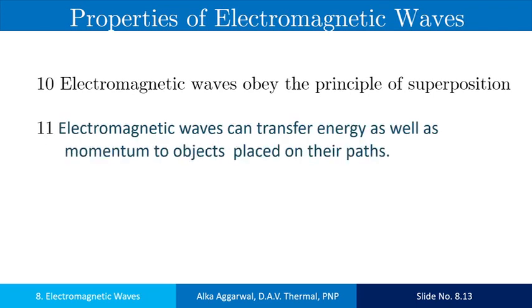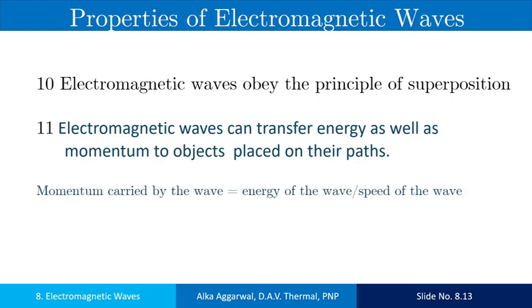Electromagnetic waves can transfer energy as well as momentum to objects placed in their path. Now, say the momentum carried by the wave is p, the energy of the wave is u, and the speed of the wave is c.